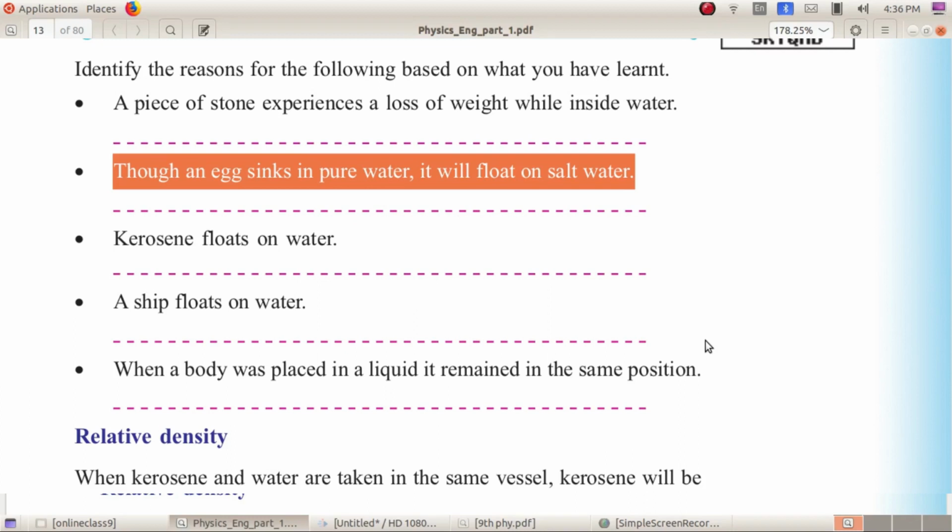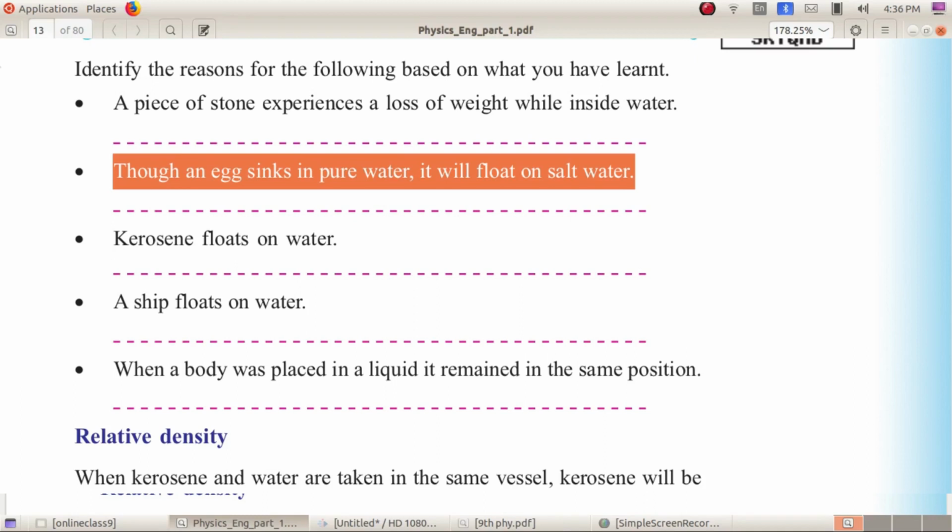Though an egg sinks in pure water, it will float on salt water. What is the reason? The egg sinks in pure water because pure water has less density compared to salt water. The density of the egg is greater than that of pure water, so it sinks, and it will float on salt water because the egg's density is less than that of salt water.